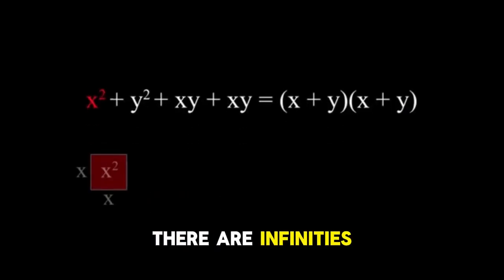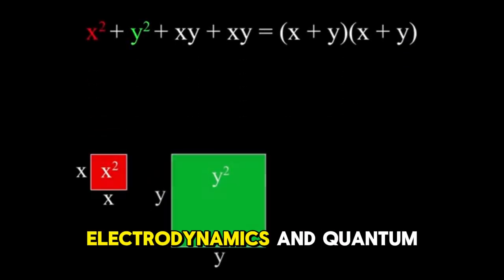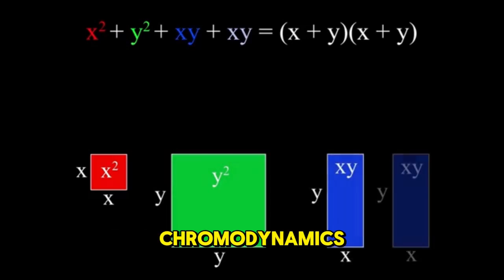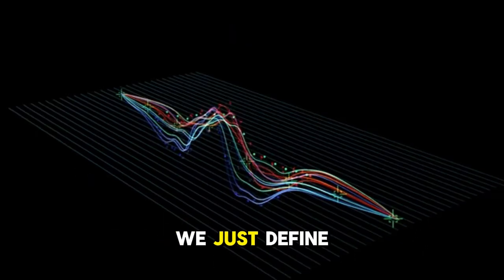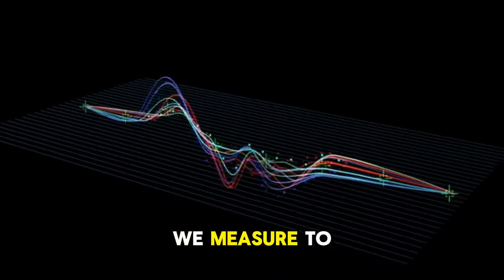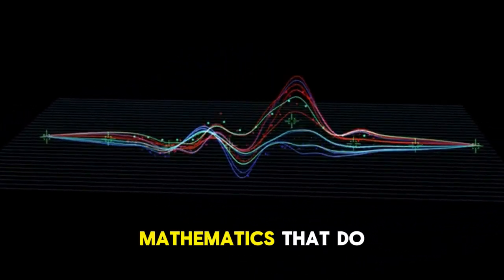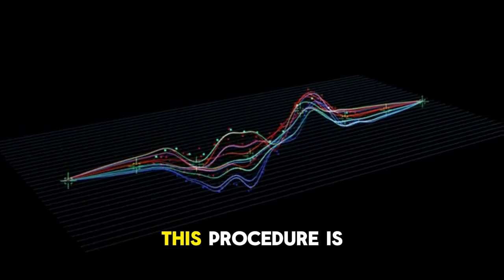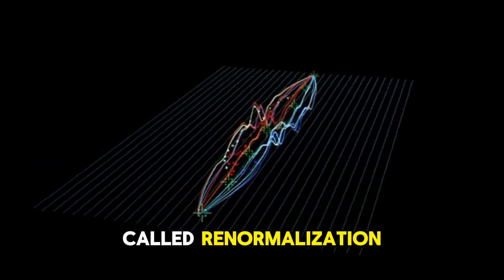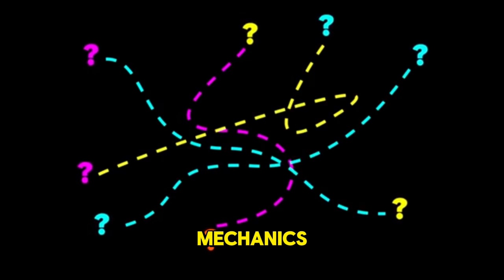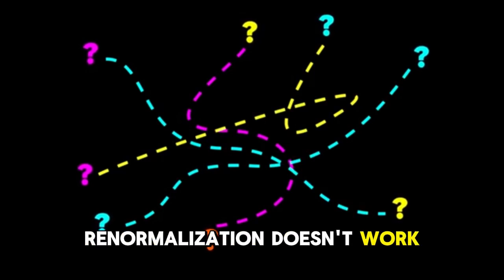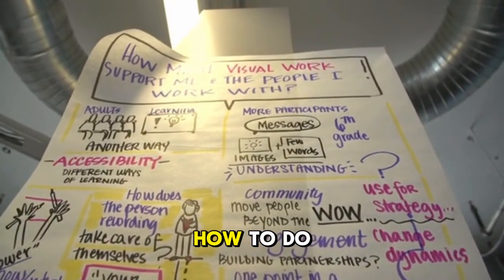There are infinities in the mathematics of quantum electrodynamics and quantum chromodynamics. But in those cases, we can make sense of them. We just define the quantities that we measure to be the parts of the mathematics that don't have infinities. This procedure is called renormalization. But for a theory that combines gravity with quantum mechanics, renormalization doesn't work. At least we haven't figured out how to do it.